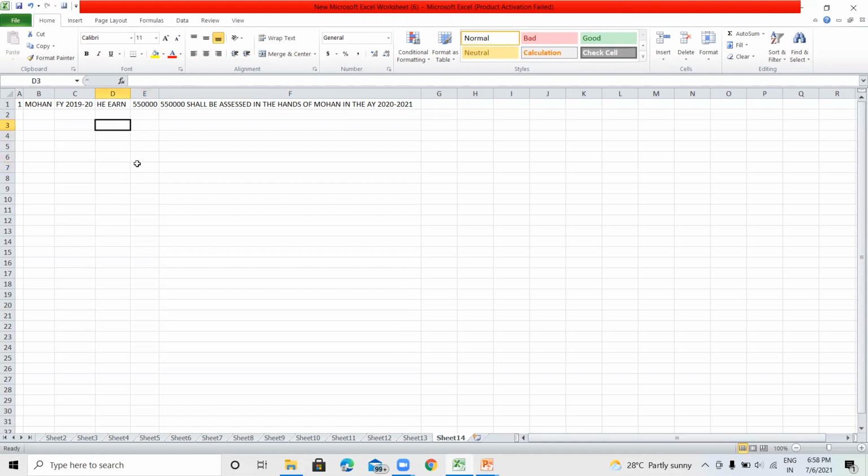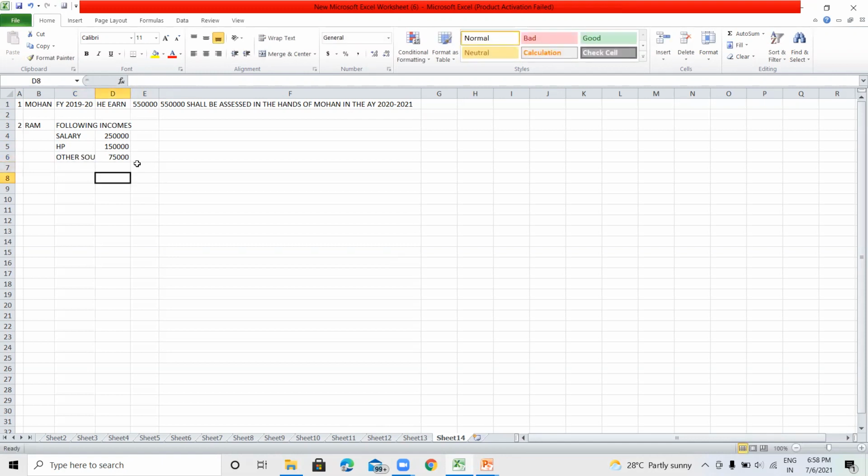For example, Mr. Ram earned the following incomes: salary income 2,50,000, house property income 1,50,000, and other sources, for example, 75,000.